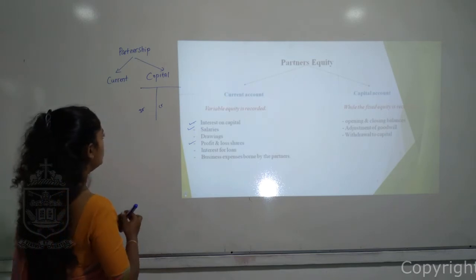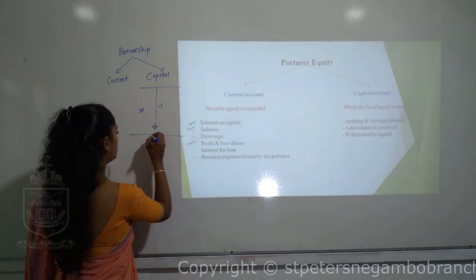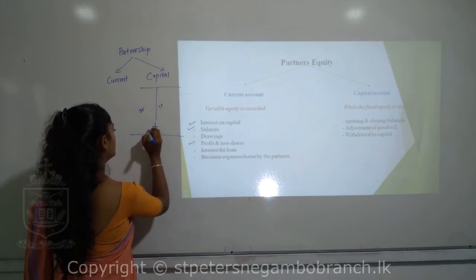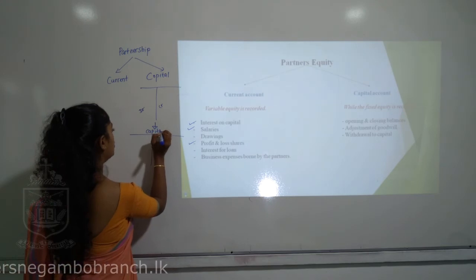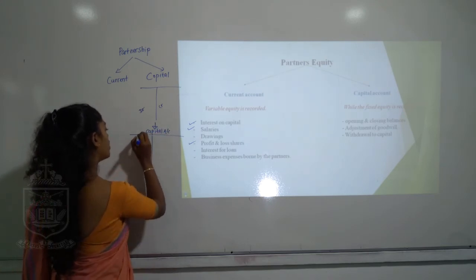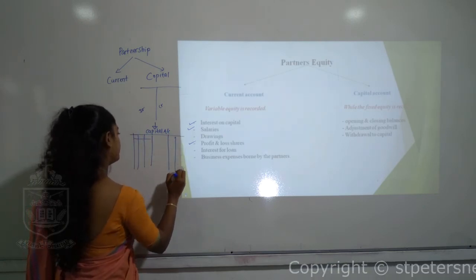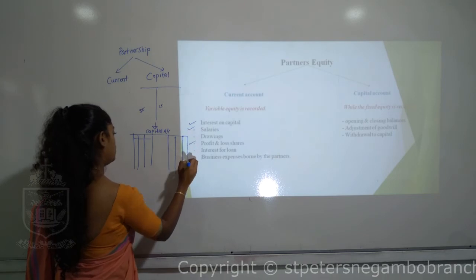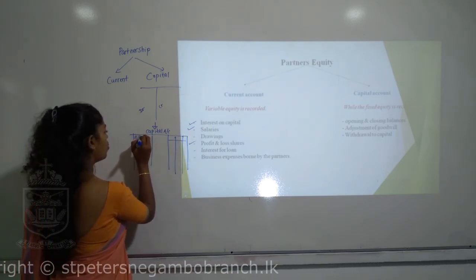When there are a number of partners, a number of owners, your capital account is the same as a T account, but according to the number of partners, you have to divide it. If there are 10 partners, you have to divide it into 10 columns.